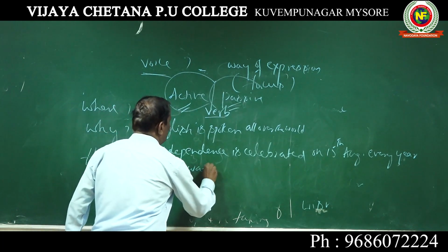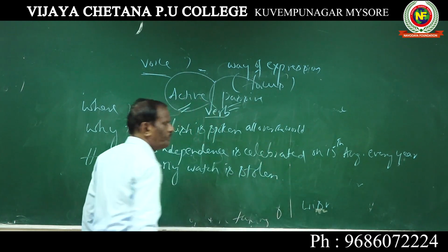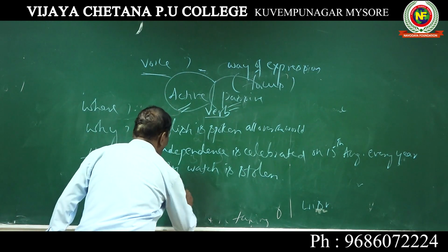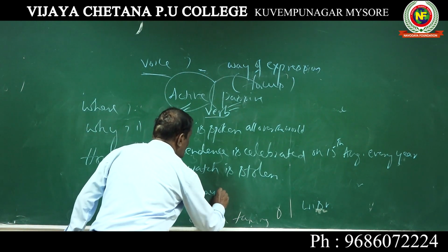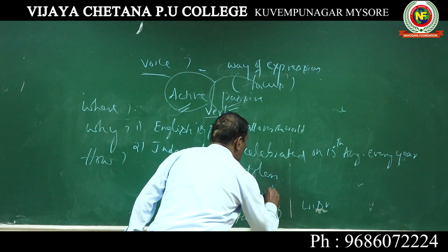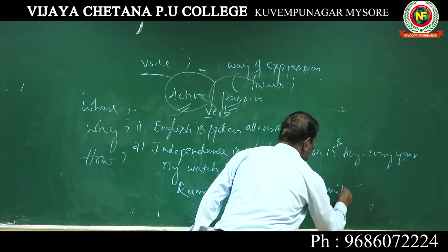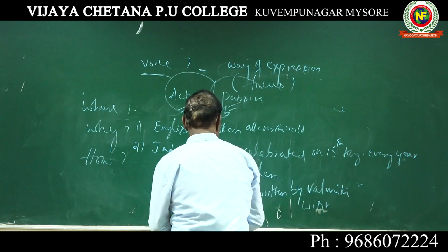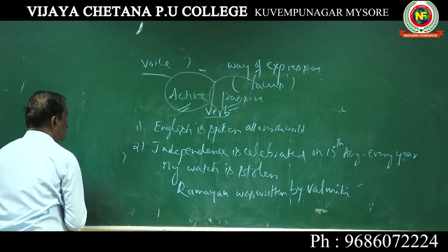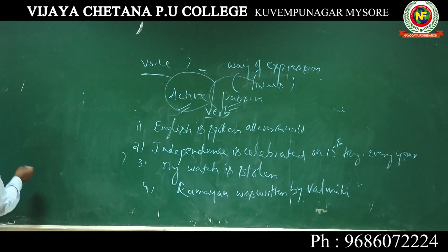My watch is stolen. Ramayana was written by Valmiki. See these sentences. 1, 2, 3, 4. On the other side,